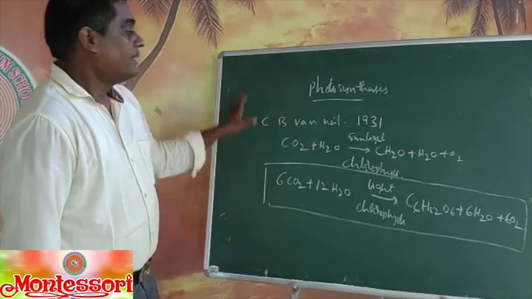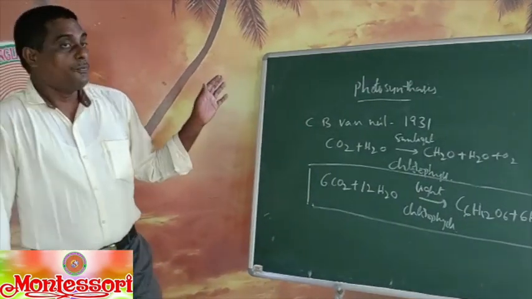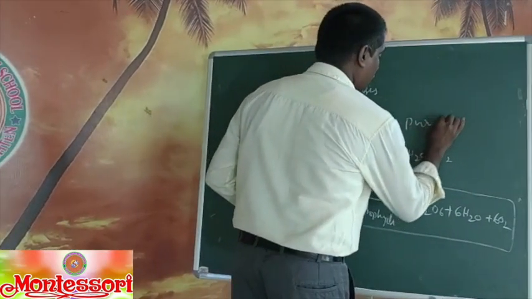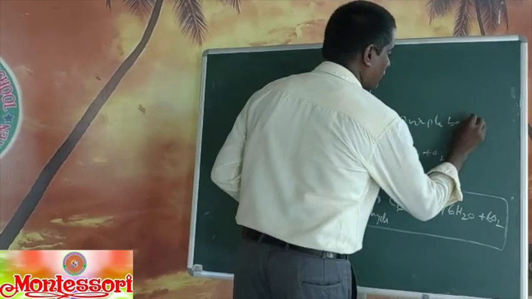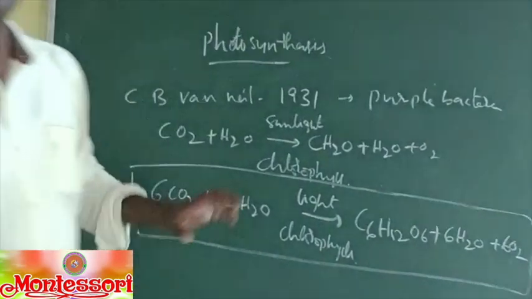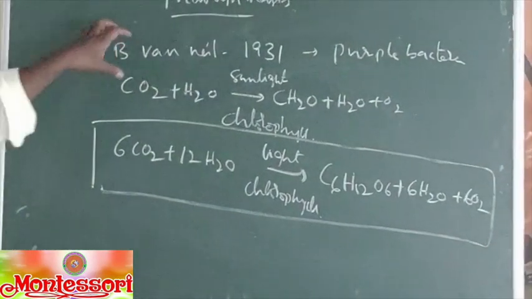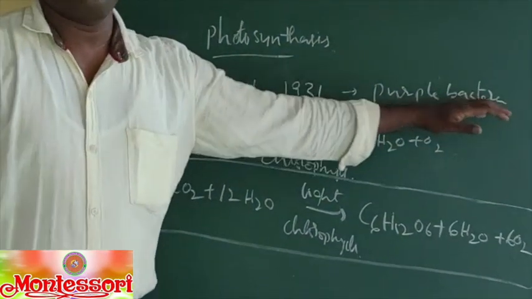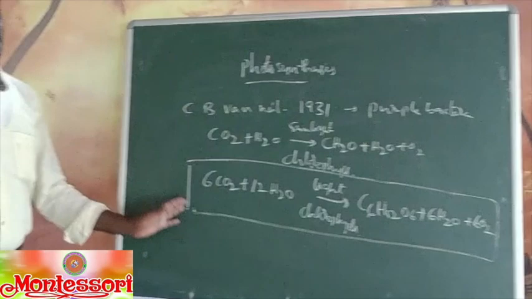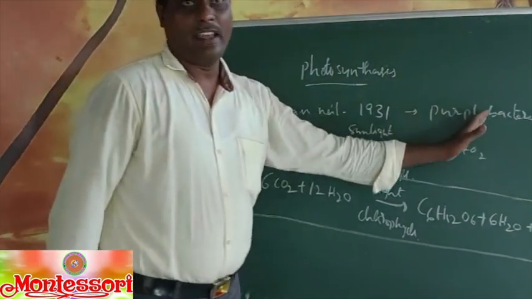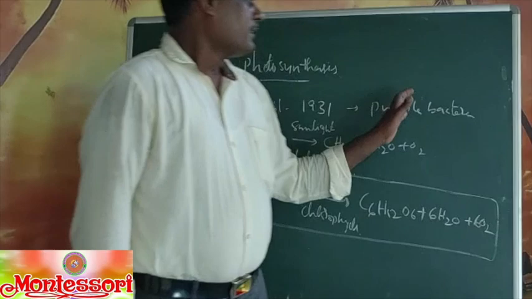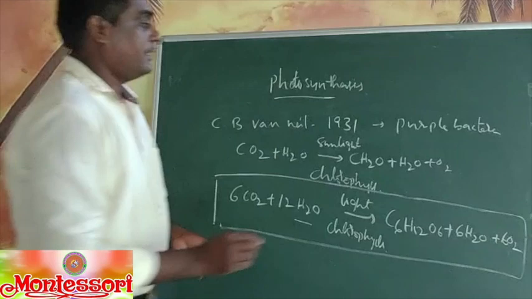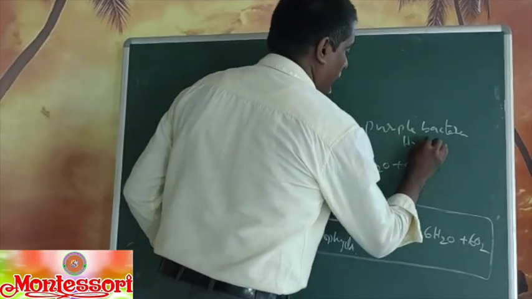In this process, C.B. Van Neel first found photosynthesis in a purple bacteria, that is purple sulfur bacteria. Here photosynthesis happens in plants; there it is in bacteria. In these bacteria, water is not used. Instead, hydrogen sulfide is used in place of water.